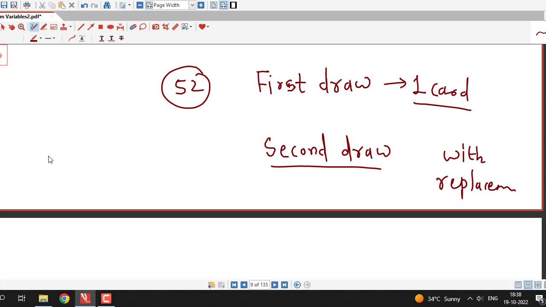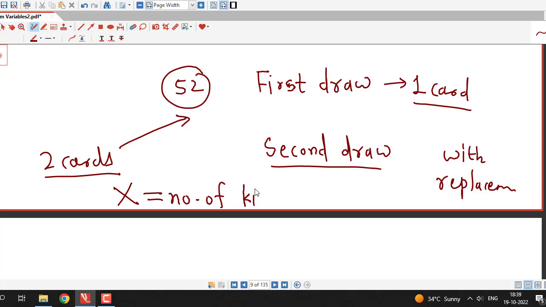So we are selecting 2 cards out of 52 cards, and those 2 cards selected can be any cards out of 52 cards, and they are defining random variable x as number of kings in 2 draws.